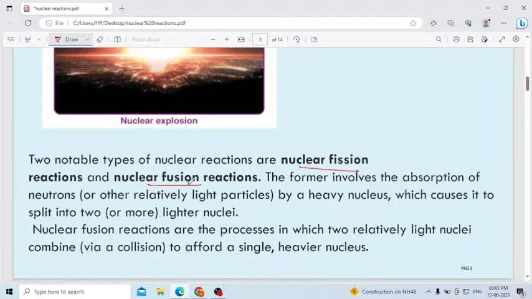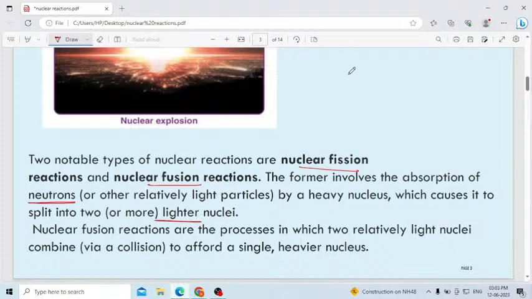Nuclear fission means splitting up of a heavy nucleus into smaller, lighter nuclei. The former involves the absorption of neutrons or other relatively light particles by a heavy nucleus, which causes it to split into two or more lighter nuclei.